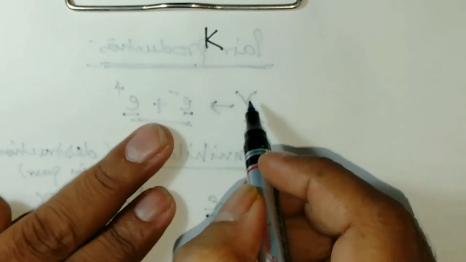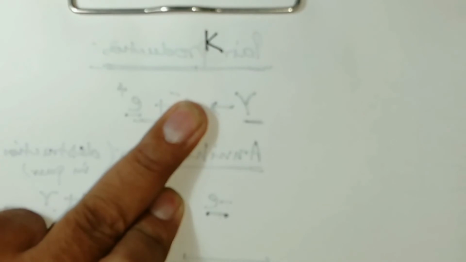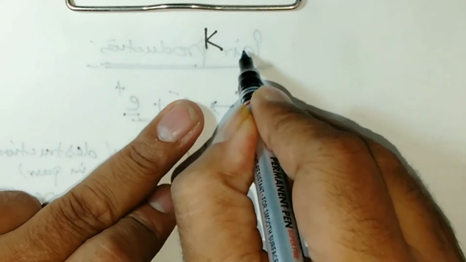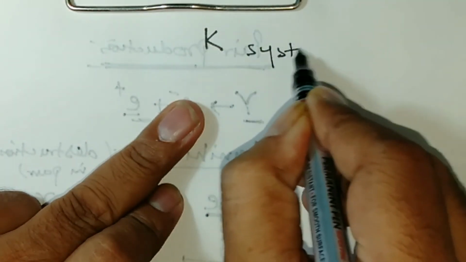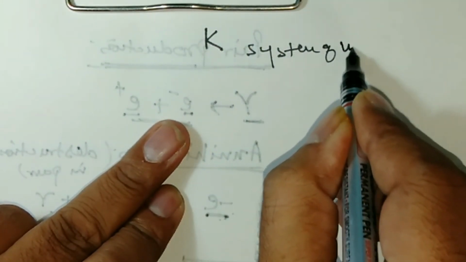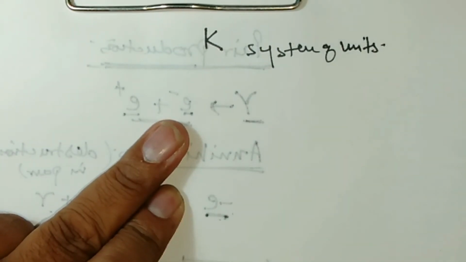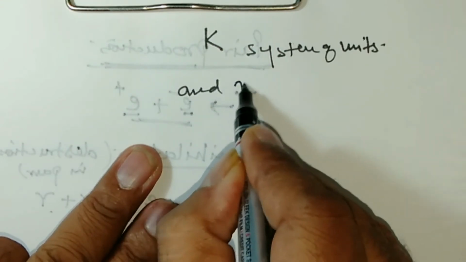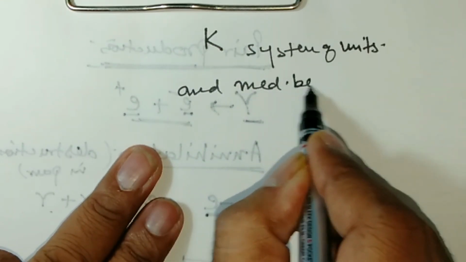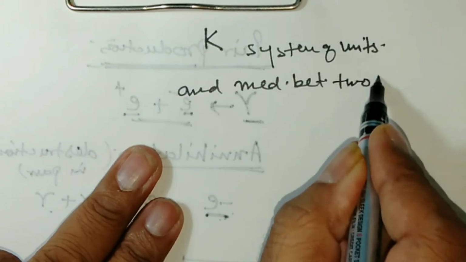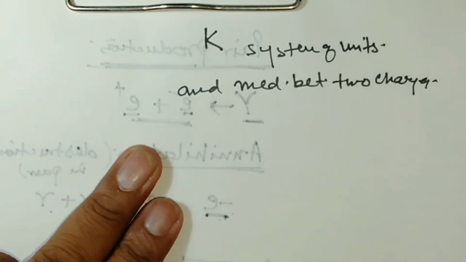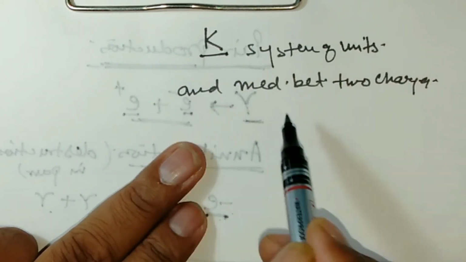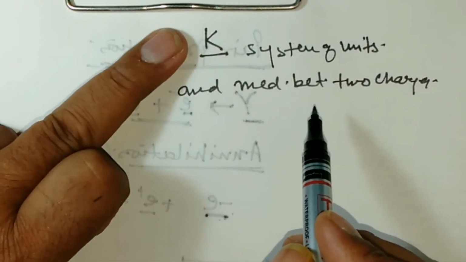Now the value of K depends on the system of units and on the medium between two charges. On these two factors, the value of K depends. If the medium between two charges changes, then the value of K also changes.